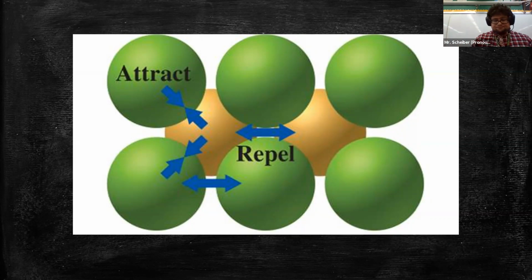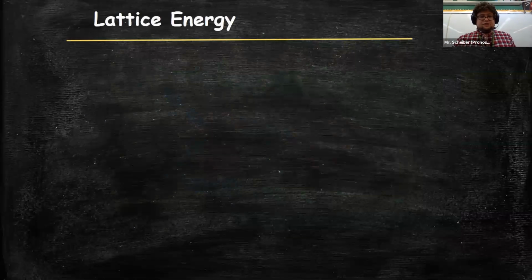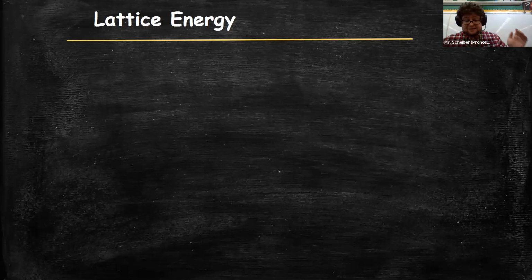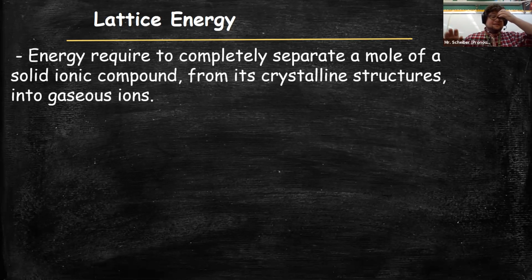We talked about bonds breaking. To break a bond, you need to add energy. And when you make a bond, energy is released. But there's an extra type of energy that goes into the formation of a solid ionic crystal lattice. That has to do with something called lattice energy, the energy of the actual shape of that solid, the lattice. Lattice energy is defined as the energy required to completely separate a mole of solid ionic compound from its crystalline structure into gaseous forms.